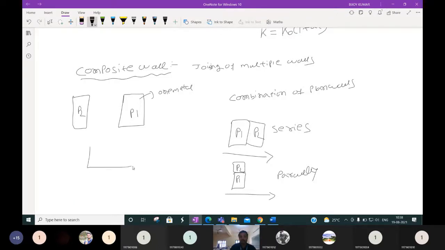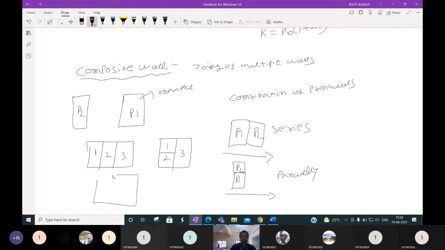Other examples I can say: these three walls, 1, 2, 3, connected in series. Here 1 and 2 are connected in parallel, and this combination of 1, 2 is connected with 3 in series.